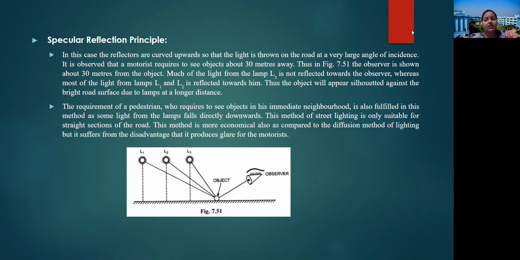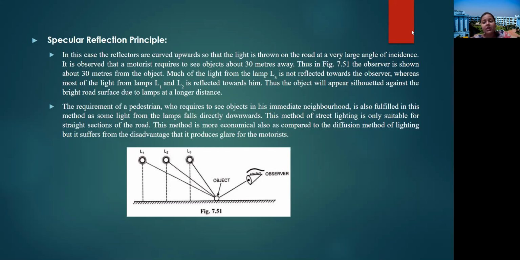In the figure, we can see the observer is shown about 30 meters from the object. Much of the light from lamp 3 is not reflected towards the observer, whereas most of the light from lamp 1 and lamp 2 is reflected towards him. Thus, the object will appear silhouetted against the bright road surface due to the lamp at a longer distance. The requirement of a pedestrian who needs to see objects in his immediate neighborhood is also fulfilled in this method, as some light from the lamp falls directly downwards.